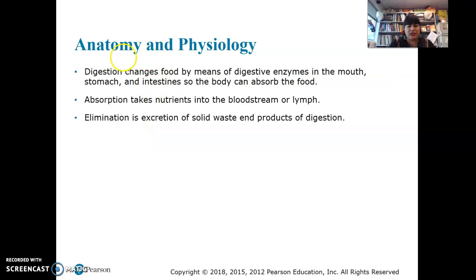So digestion changes food with digestive enzymes in the mouth, stomach, intestines, and then we can absorb it, it goes into our bloodstream. Then elimination of the solid waste, because we don't get all of it. We can't absorb all of that.